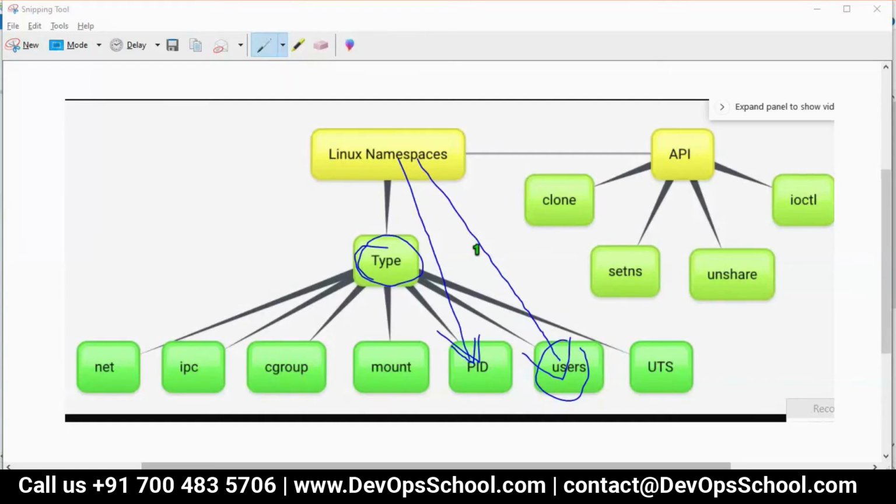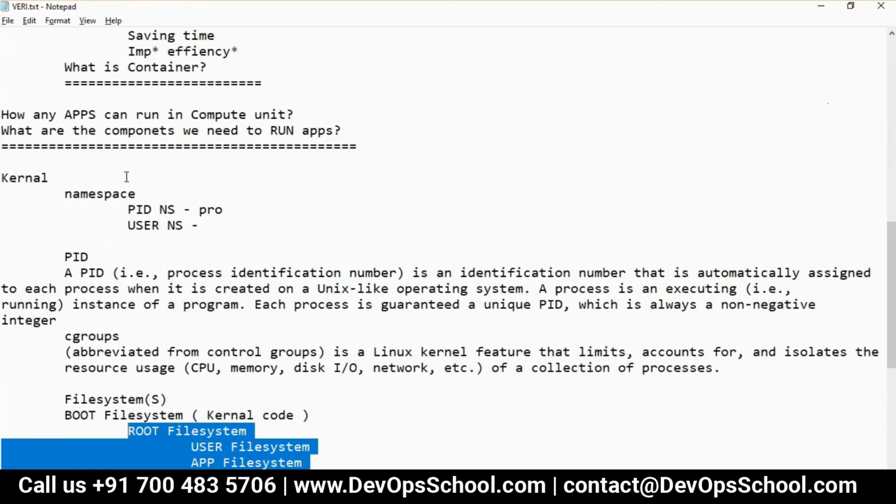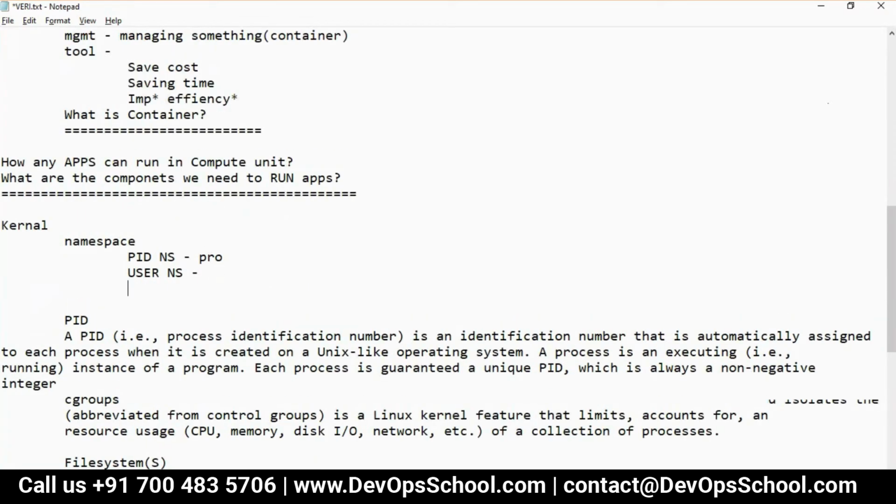Question is, where is the mount coming from? See, in the kernel namespaces, there is one namespace which is called mount. This is because of that. So now I got to know, okay, wonderful, we got a mount namespace also. MNT, we'll just call it mount namespace. Okay. So see here, very simple logic.